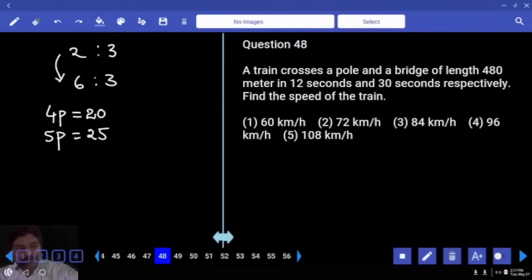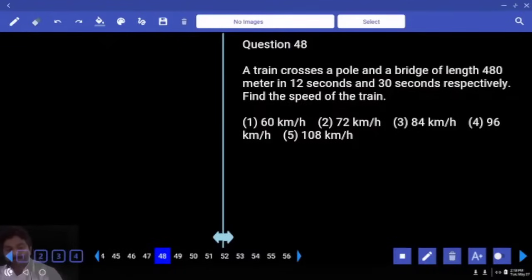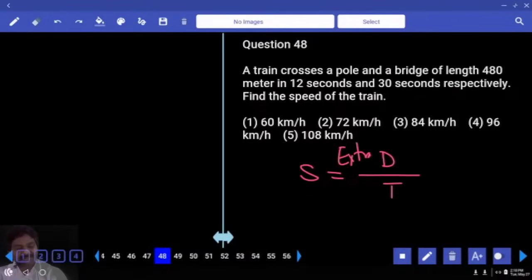A train crosses a pole and a bridge of length 480 meters in 12 seconds and 30 seconds respectively. Find the speed of the train. You know that speed is equal to distance divided by time. So I will take extra distance covered divided by extra time taken. Can we do that? Yes. If it crosses a pole, it covers only the train length.